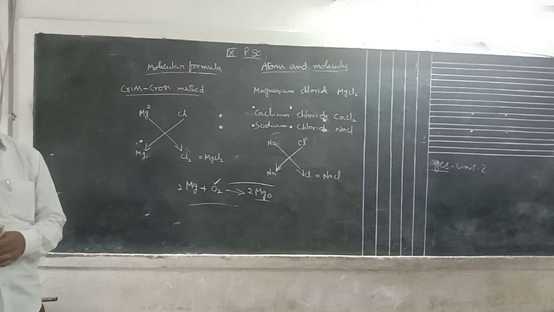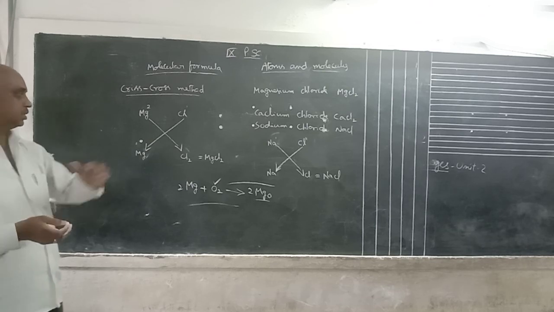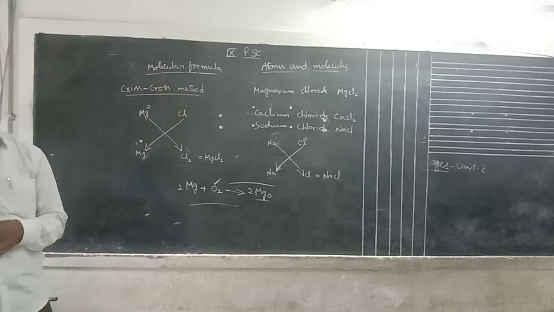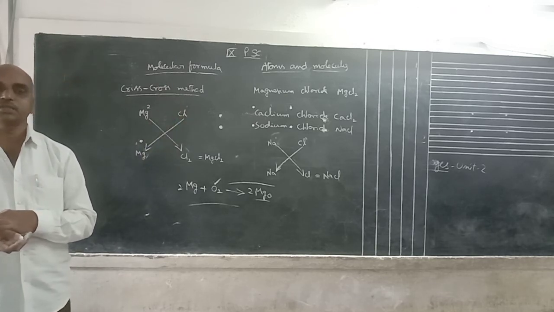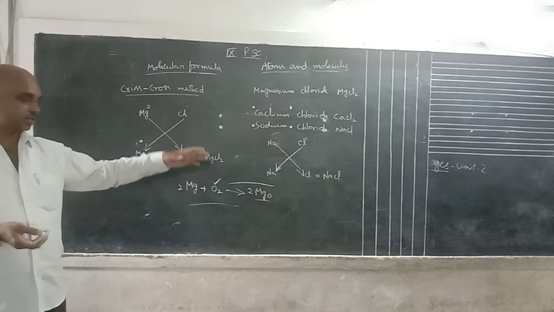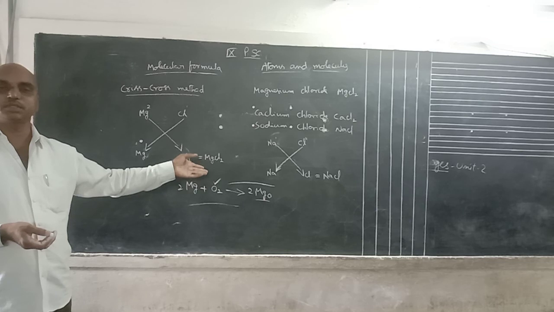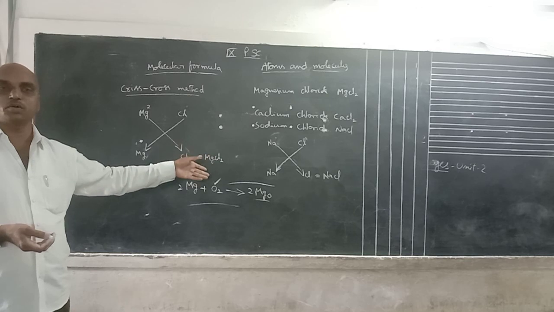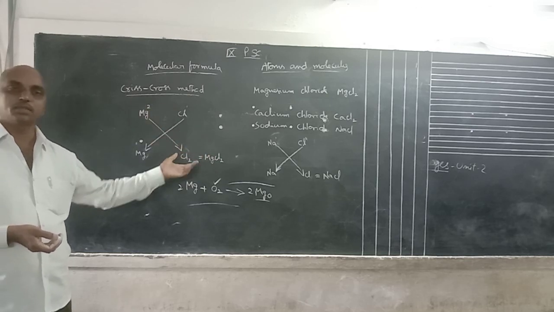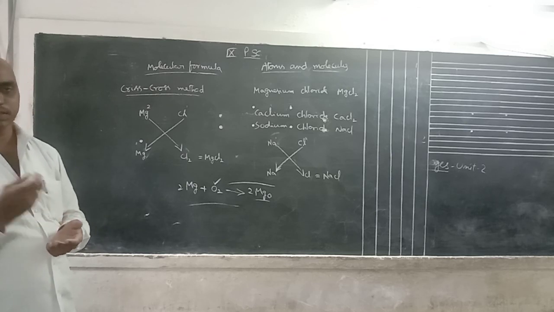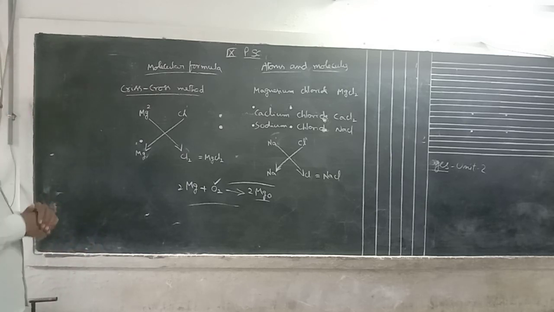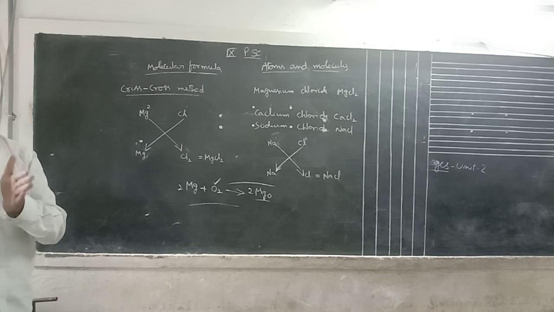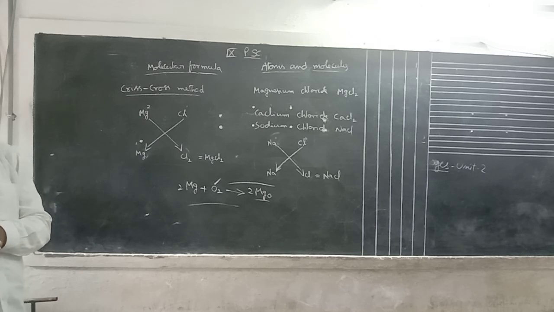Why is it not verified? The law of conservation of mass is verified only in a closed container. Burning magnesium directly means some gas is involved in this chemical reaction, and we do not calculate how much mass of gas is involved. That's why the law is not verified in this reaction. If you take it in a closed container, then only the law of conservation of mass is verified, because the mass of the gas is also collected.